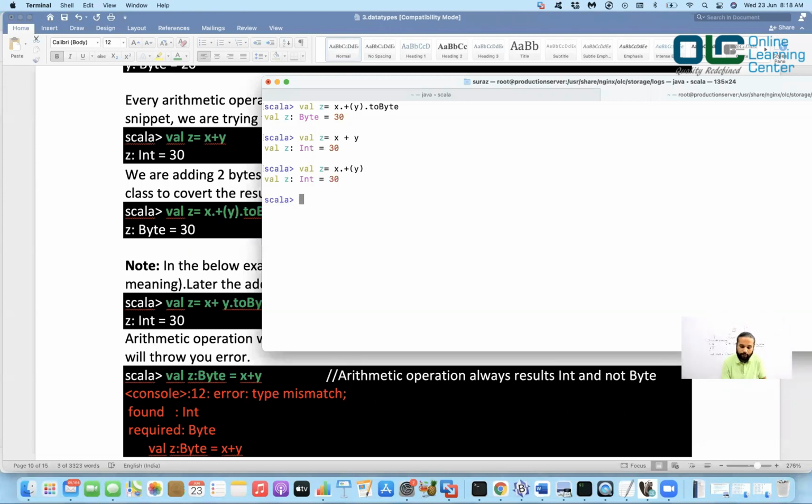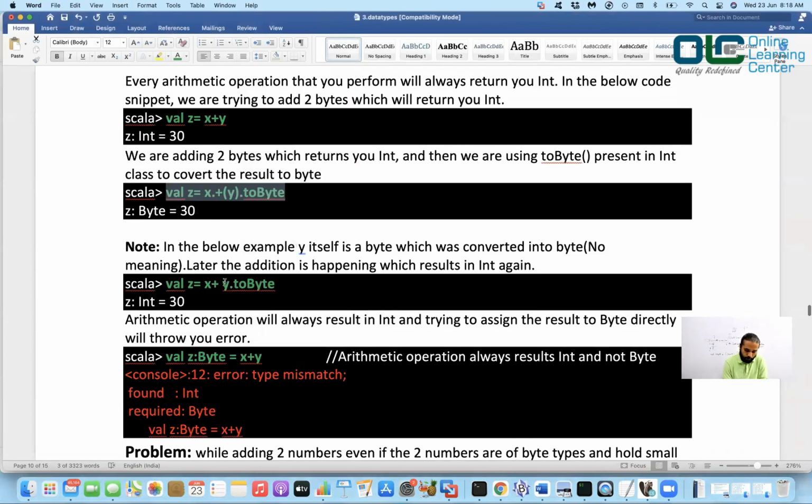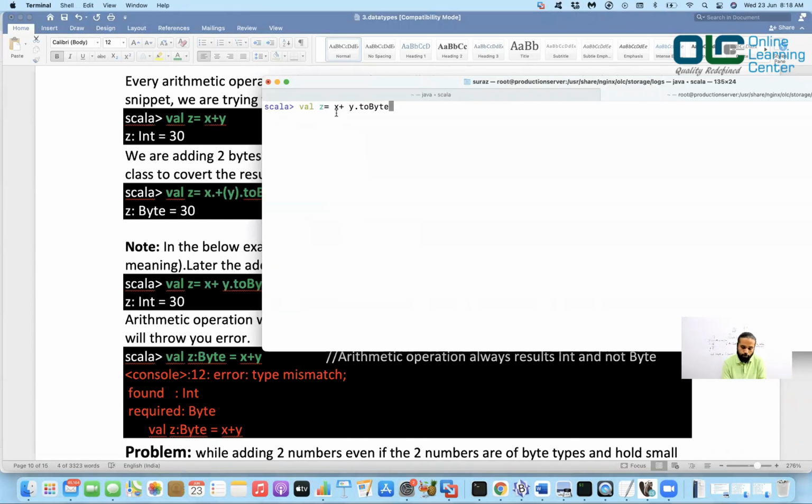And when you do this, what does it return? It will still return you an integer. On that integer you are saying, I got an integer, I know, but I want you to convert that into a byte. So you have converted your integer to byte. That is one way of doing this. Now look into this code: I'm saying x + y.toByte, and when I hit enter, it will still give me 30 of integer type.